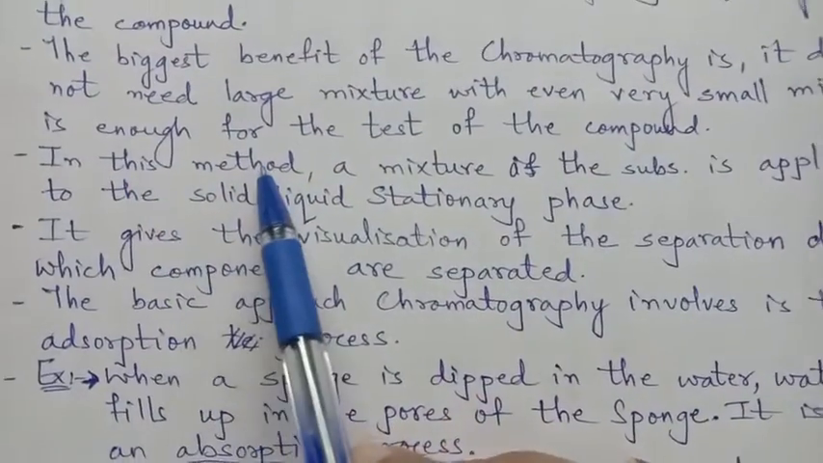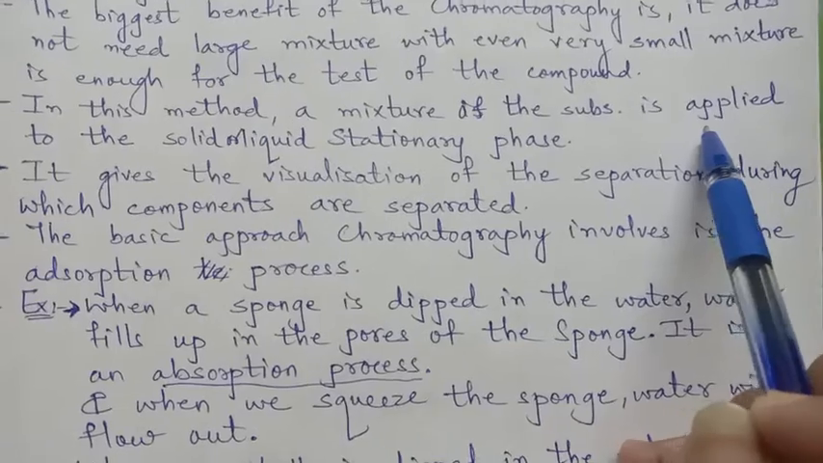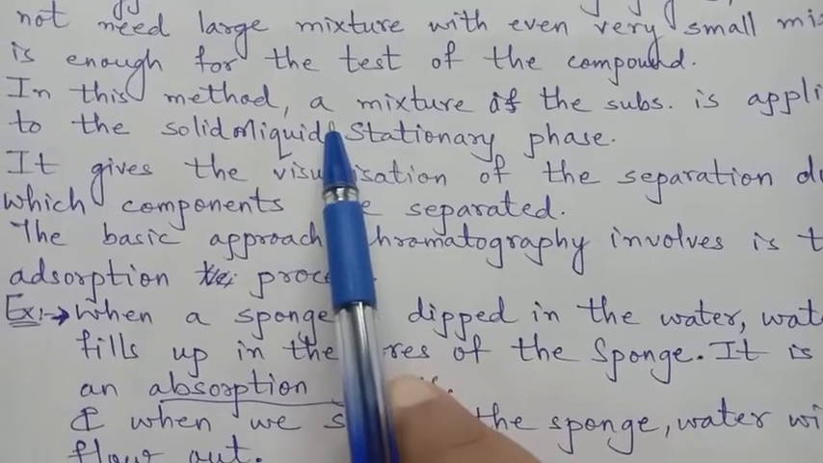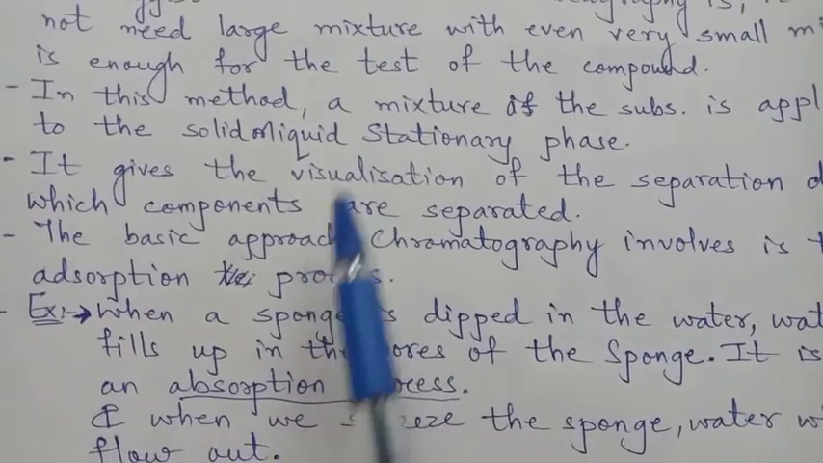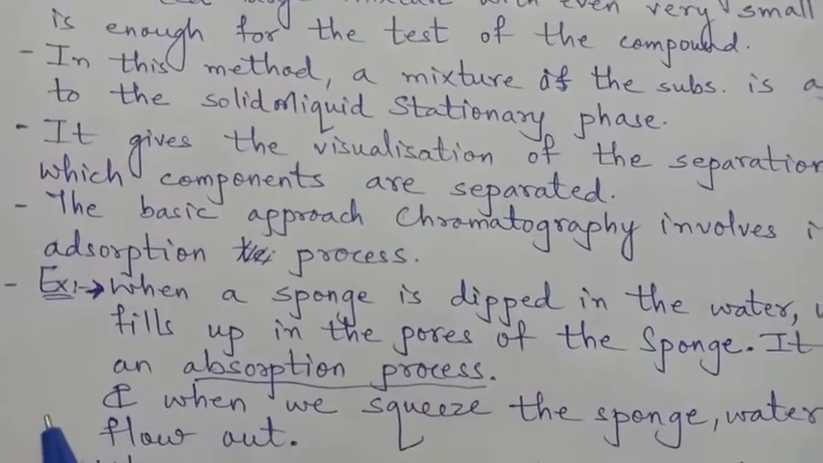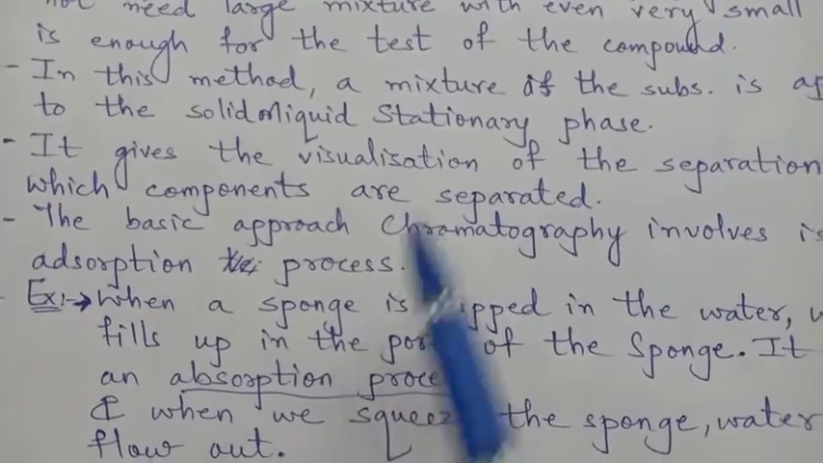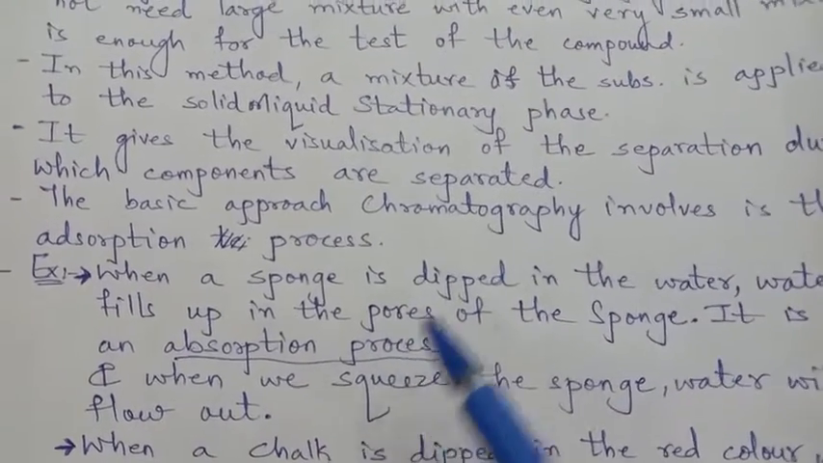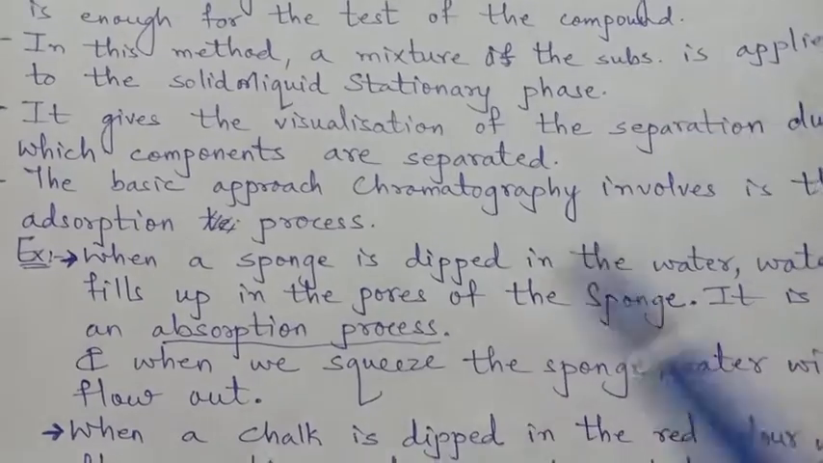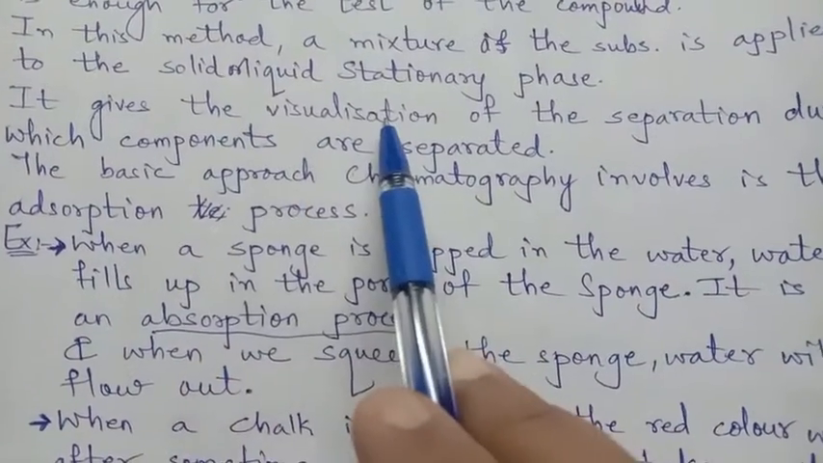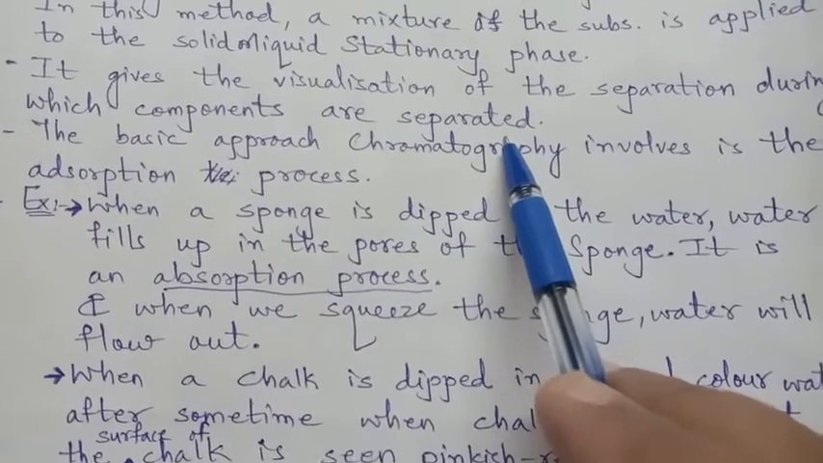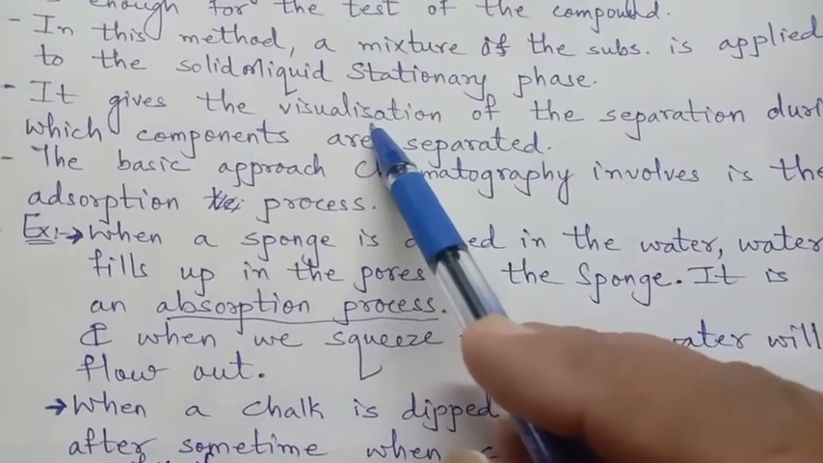Right? In this method, a mixture of the substance is applied to a solid or liquid stationary phase. So the phase used as a medium is either solid or even liquid. One more thing: in all other methods, we are not able to see how the separation is taking place. We just see the separation when it actually comes out. Here, it gives visualization of the separation while the components are separating, at the same time we are able to visualize them.